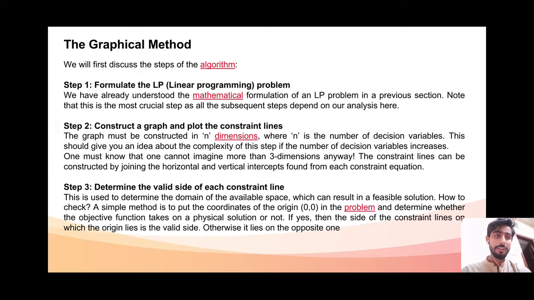If yes, then the side of the constraint line on which the origin lies is the valid side, otherwise it lies on the opposite one.